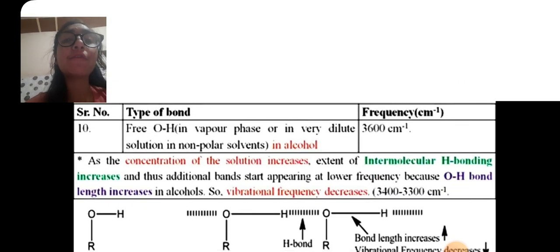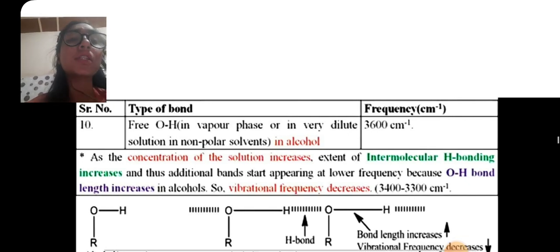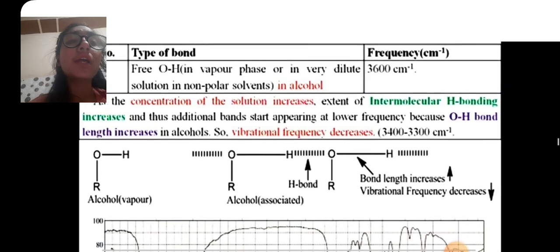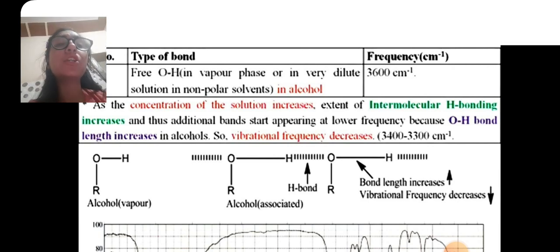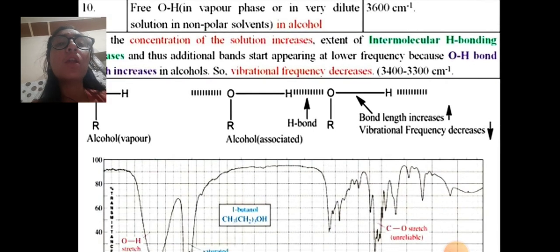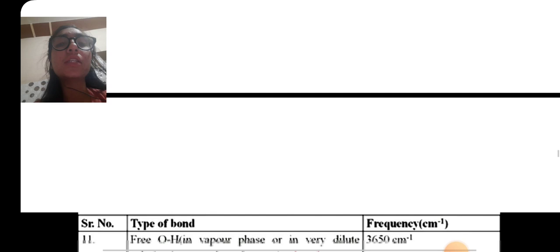Free OH in alcohol: 3600 per centimeter. As the concentration of solution increases, the extent of intermolecular hydrogen bonding increases, and thus additional bands start appearing at lower frequency because OH bond length increases in alcohol, so vibration frequency decreases. Alcohol associated: bond length increases, vibrational frequency decreases.